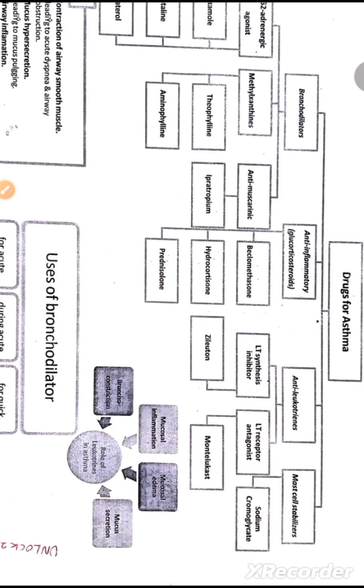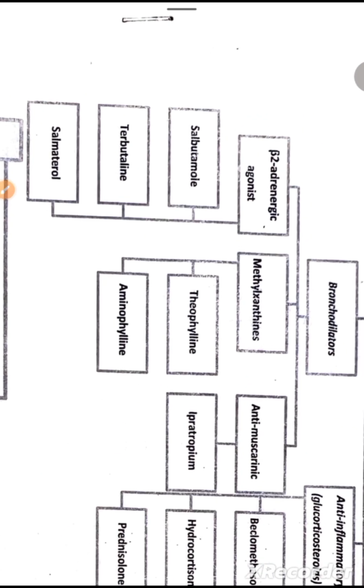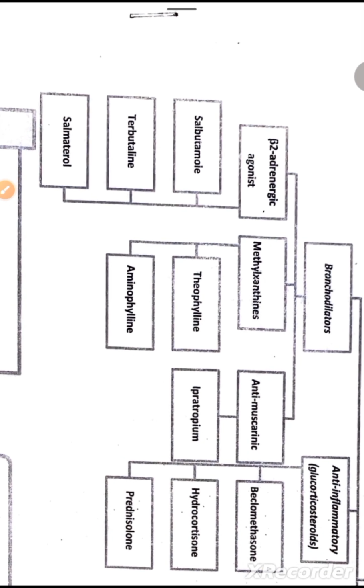Okay, so the first one is bronchodilators. The bronchodilators are subdivided into three subcategories. The first one is beta 2 adrenergic agonist, the second is methylxanthine, and the third is antimuscarinic.